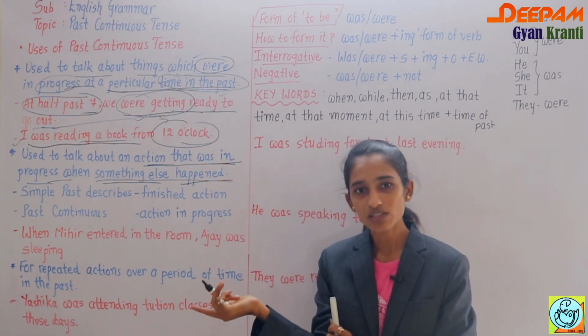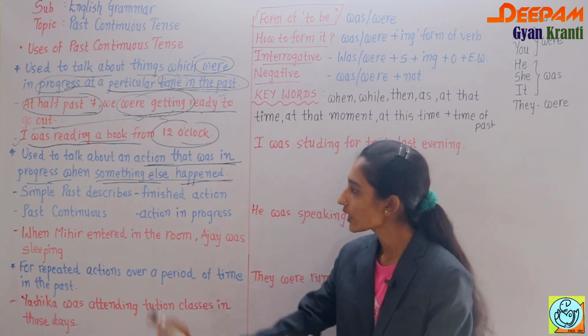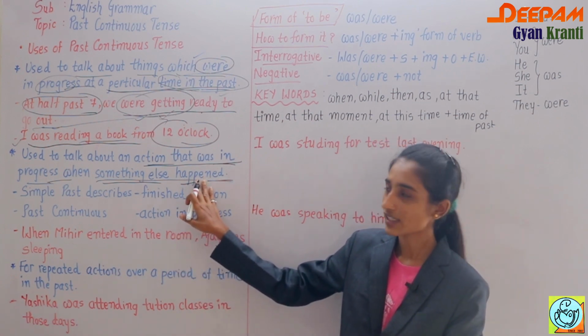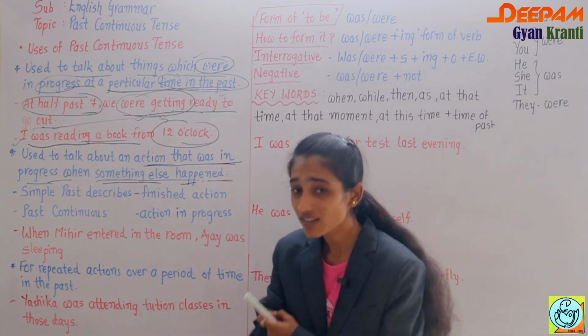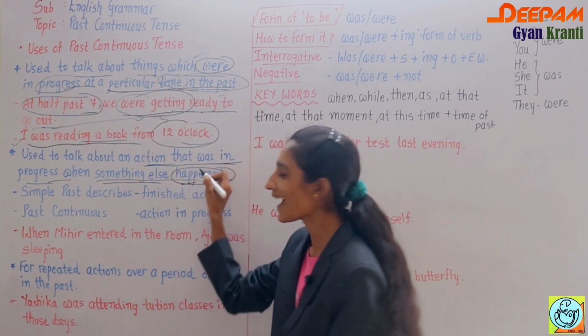One is in continuous form and second one was completely completed. Okay, so for that also we are using past continuous tense. So here we have two tenses. One I told you already happened.